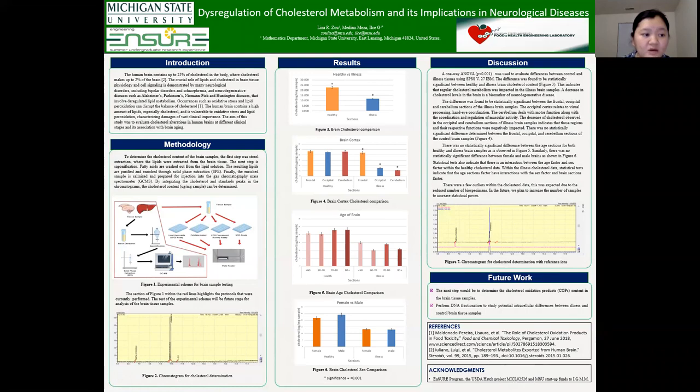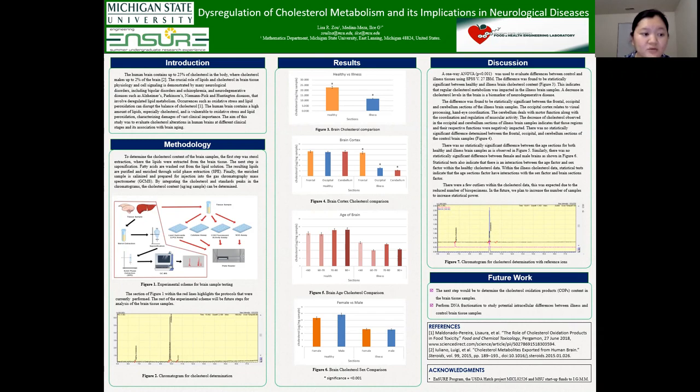A one-way ANOVA was used to evaluate differences between control and illness tissues using SPSS version 27 IBM. The difference was found to be statistically significant between healthy and illness brain cholesterol content in Figure 3. This indicates that regular cholesterol metabolism was impacted in the illness brain samples. A decrease in cholesterol levels in the brain is a biomarker of neurodegenerative diseases.